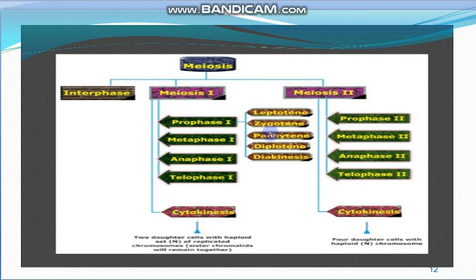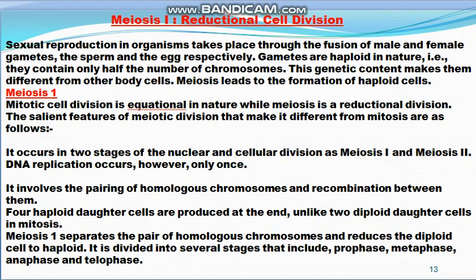They are leptotene, zygotene, pachytene, diplotene, and diakinesis. It means meiosis first has the first stage, prophase first, which is further divided into five stages: leptotene, zygotene, pachytene, diplotene, and diakinesis. Now we will discuss each stage one by one.